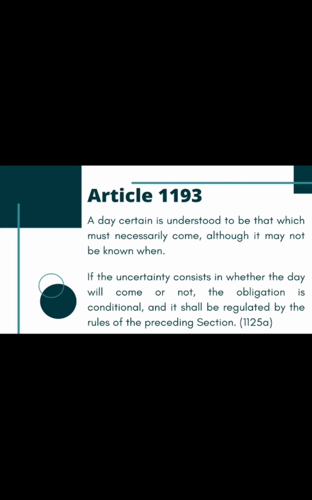So, obviously, Article 1193 talks about obligation with a period. Before discussing what is obligation with a period, we will discuss first the meaning of the word period. The word period is a certain length of time which determines the effectivity or extinguishment of obligations. Again, the word period is a future and certain event. On the other hand, a condition is a future and uncertain event.